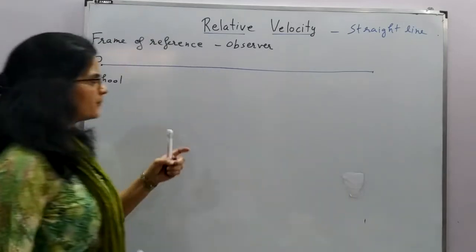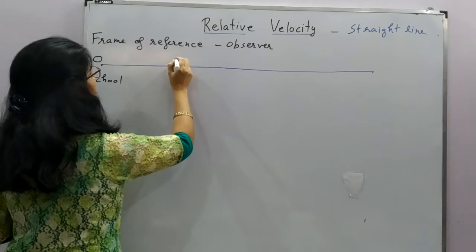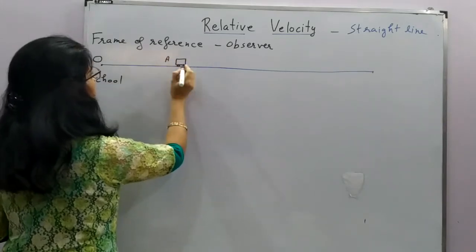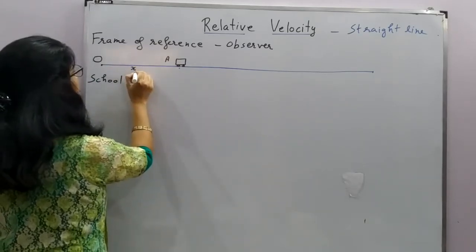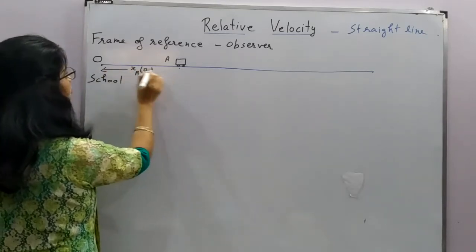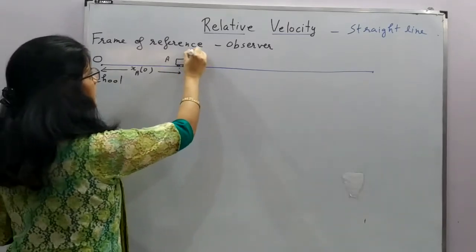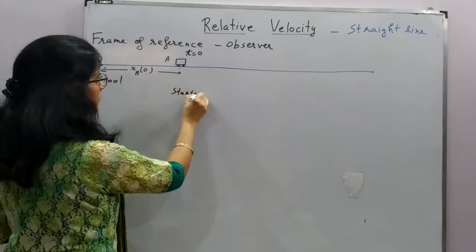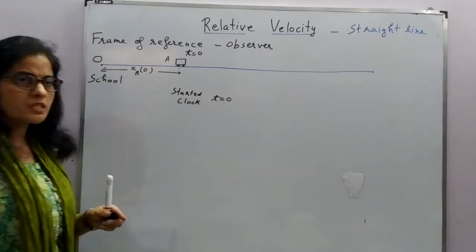On this road, suppose bus A is at position X_A at time t equal to 0. That means when we have started our clock, the time here is 0.